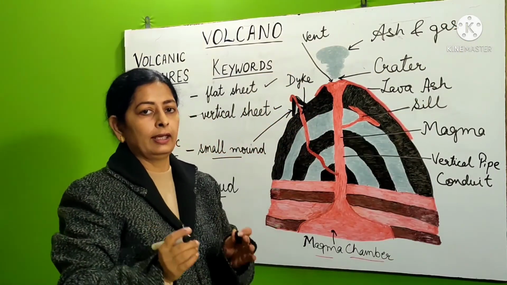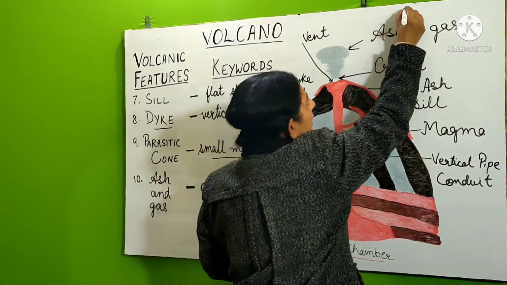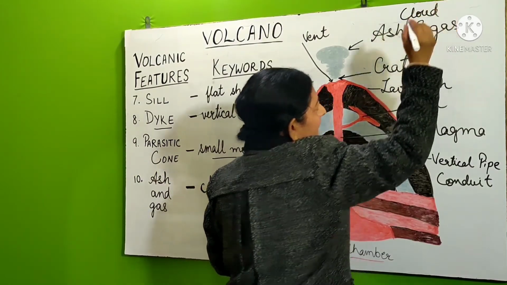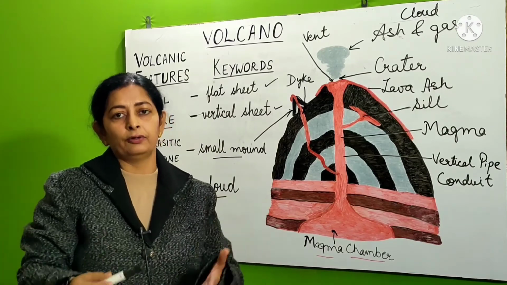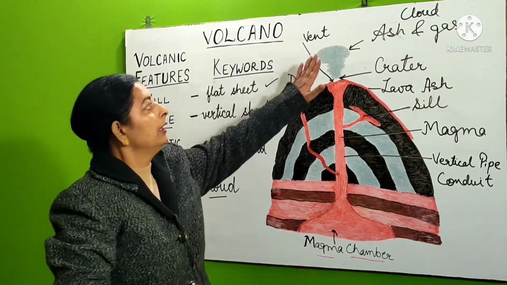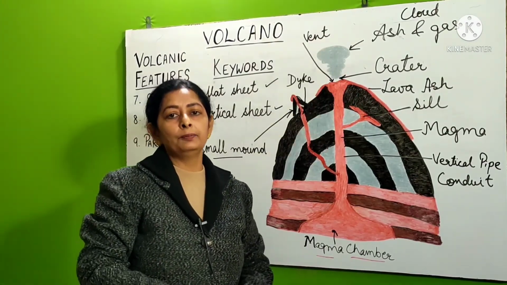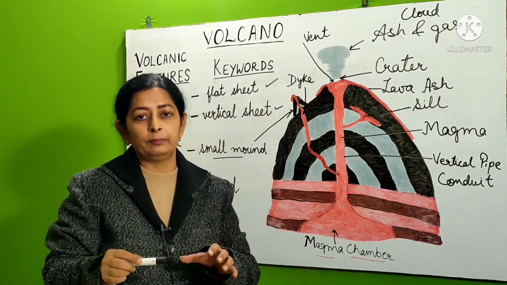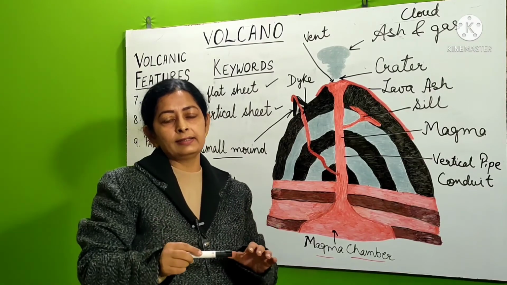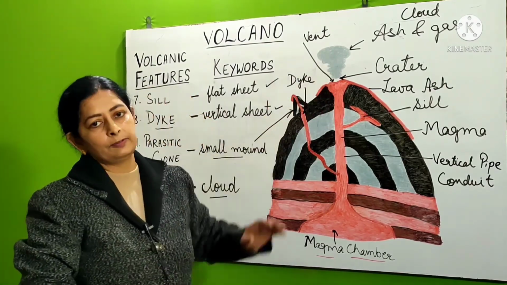This ash and gas together form a huge cloud. When it comes in contact with the atmosphere later on, with the passage of time, the gas and steam, the water vapor, condenses and brings rain in this part of